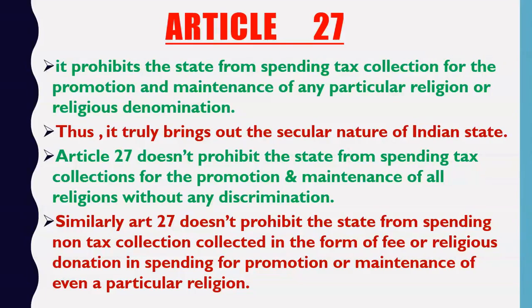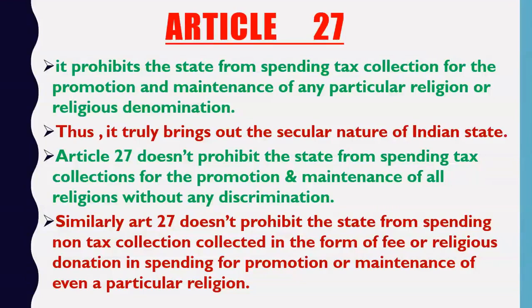Now friends, it truly brings out the secular character, the secular nature of the Indian state. Why? Because money is the most powerful thing. Money is power. So if the state is prohibited from using tax money for the welfare of one particular religion, practically the state cannot favor any particular religion.